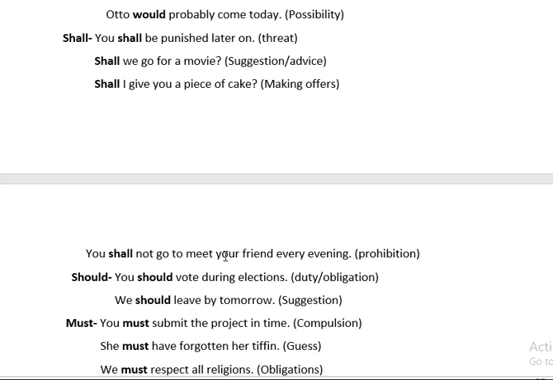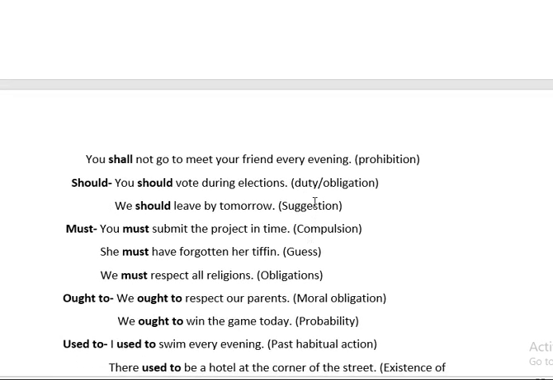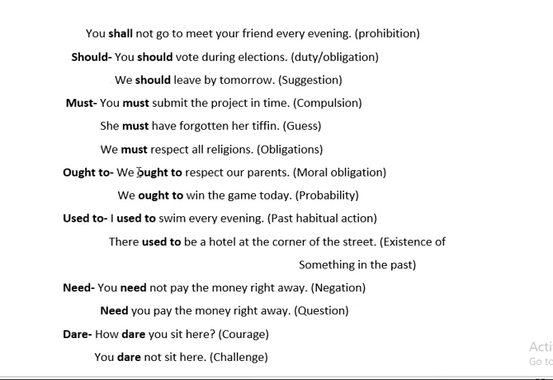And one more, that is prohibition, you can say here. You shall not go to meet your friend every evening. Means you do not want that person to go to meet his or her friend. So you are prohibiting that person to go there. So again, prohibition is one of the functions for shall.